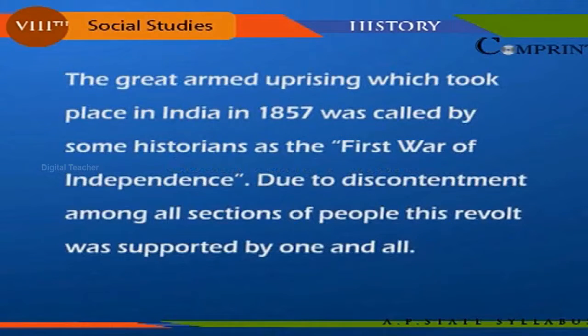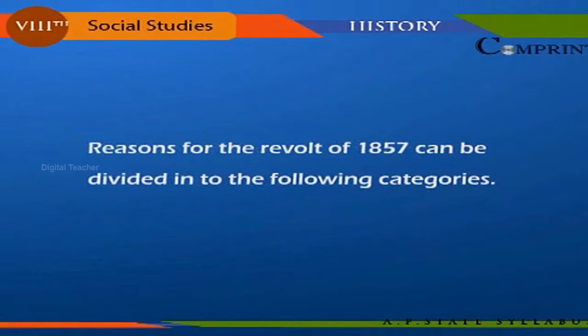The great armed uprising which took place in India in 1857 was called by some historians the First War of Independence. Due to the discontentment among all sections of people, this revolt was supported by one and all. Reasons for the revolt of 1857 can be divided into the following categories.